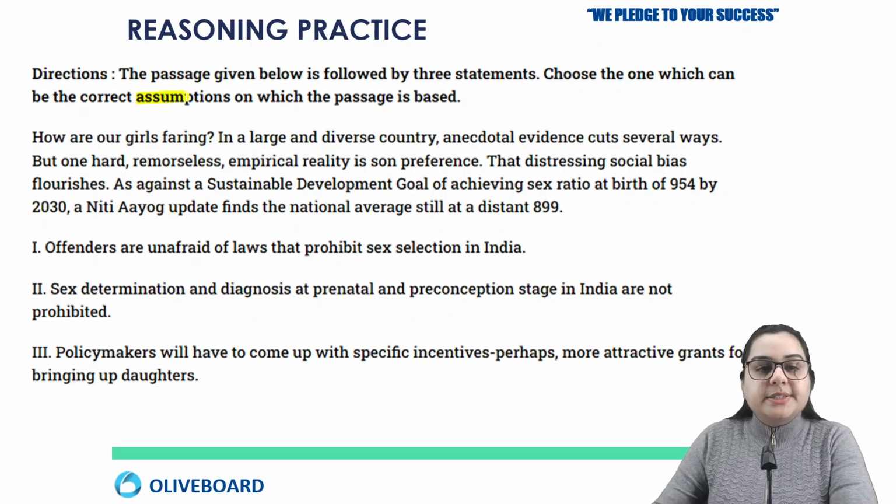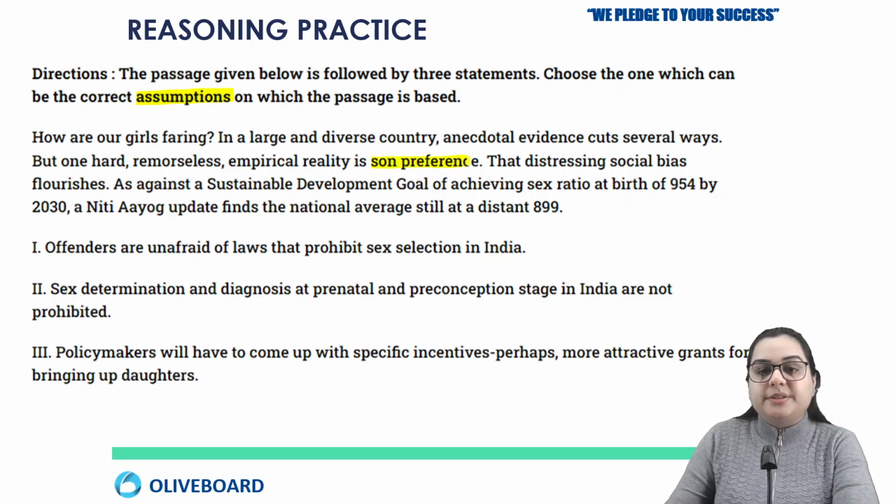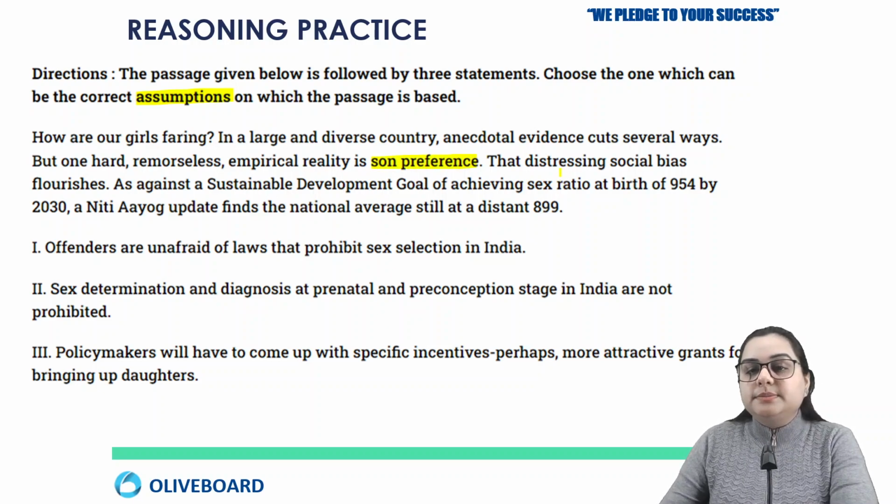Now here is the next question, which is related to assumptions. Now, how are our girls faring? In a large and diverse country, anecdotal evidence cuts several ways, but one hard, remorseless, empirical reality is son preference. That distressing social bias flourishes as against a sustainable development goal.